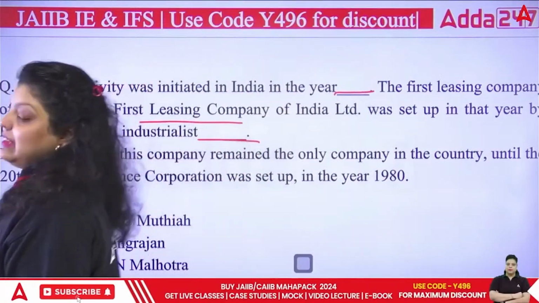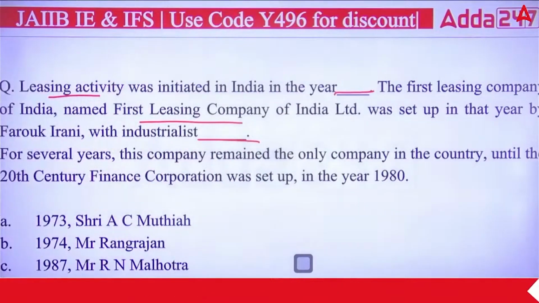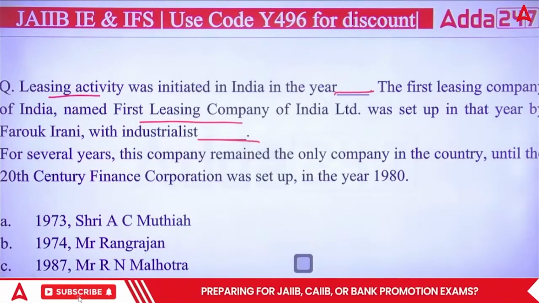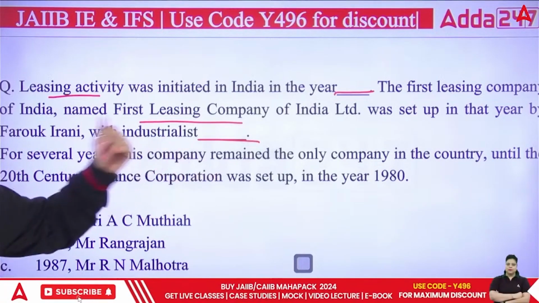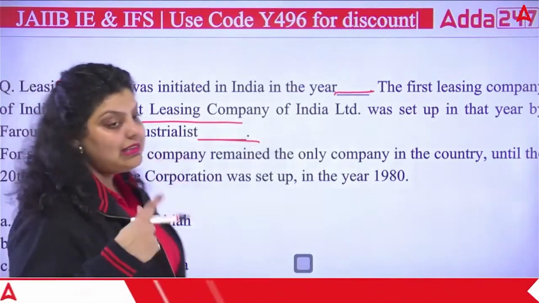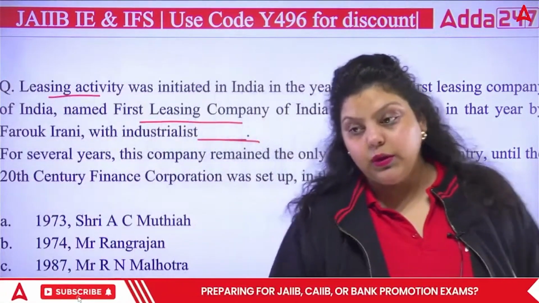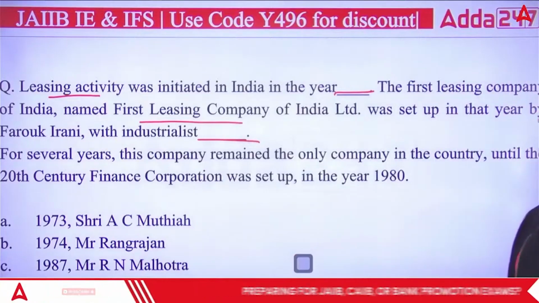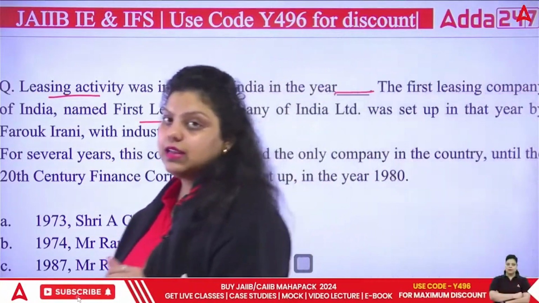You have to answer the name of the industrialist. Next thing, for several years, this company remained the only company in the country until the 20th Century Finance Corporation was set up in the year 1980. So you have to answer in which year this leasing activity was started in India, and with which industrialist it was started.